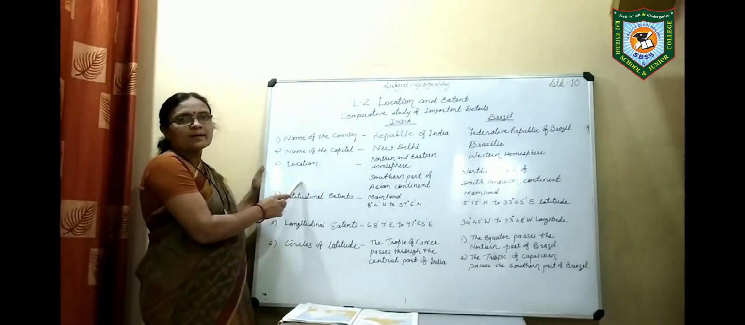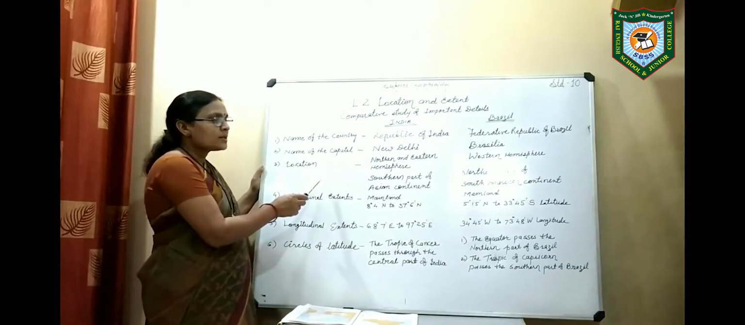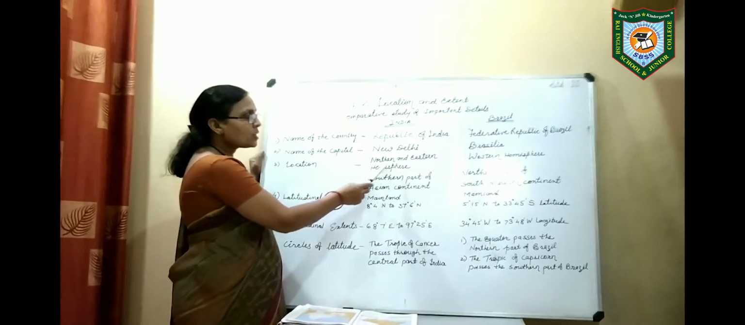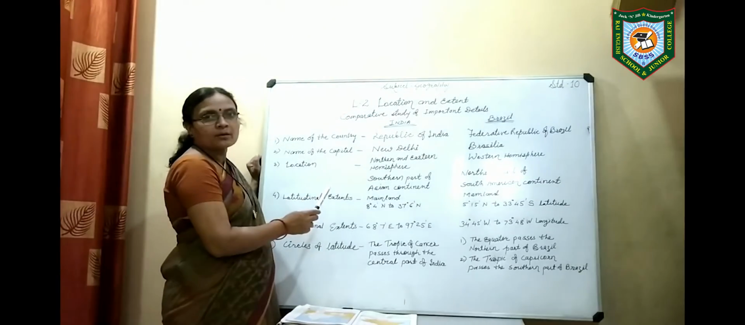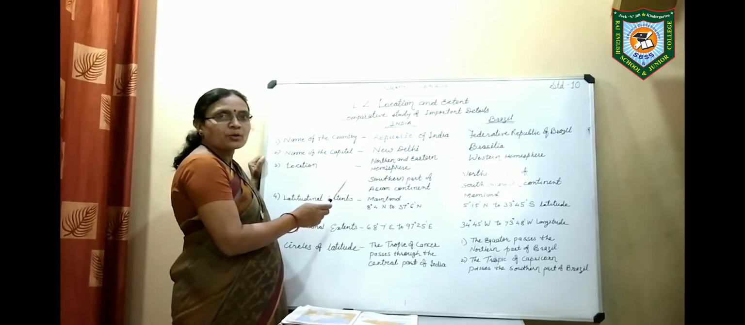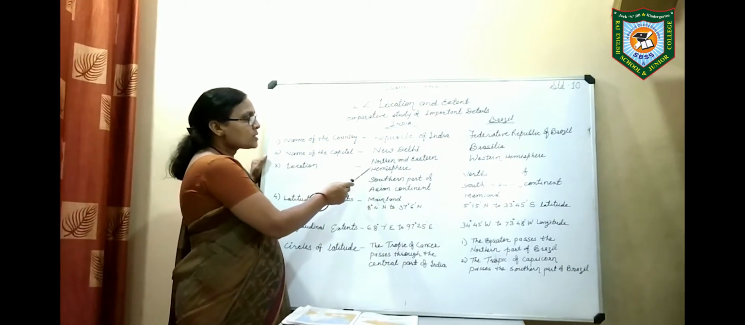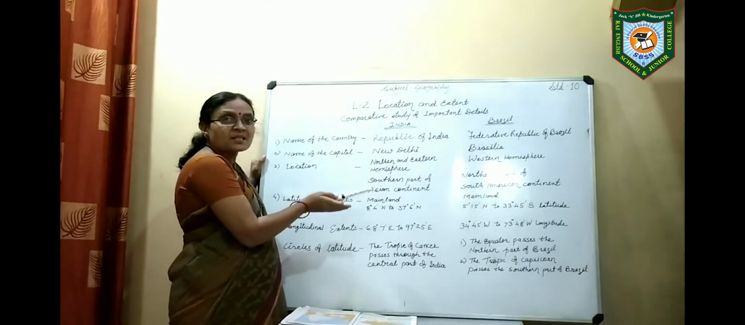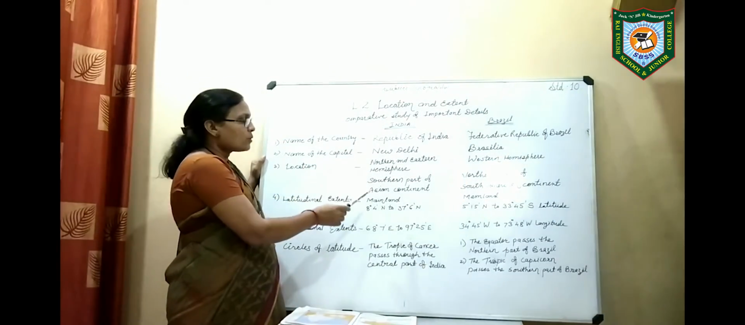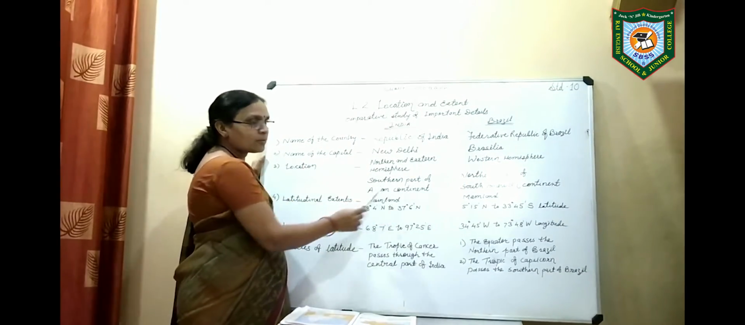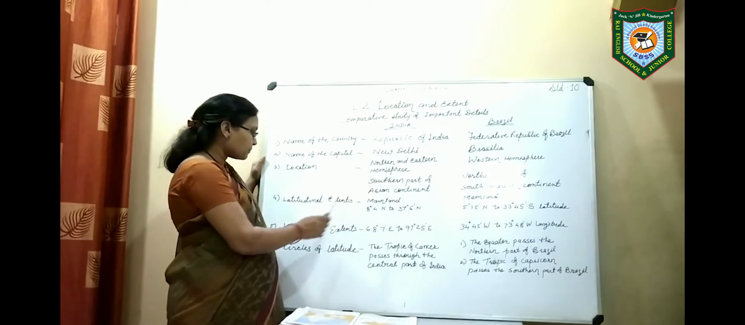Now location: where is India located on the globe? India is located in the northern and eastern hemisphere. We have studied about the globe. So it is in the northern and eastern hemisphere, which means it is above the equator, and it is in the southern part of the Asian continent.